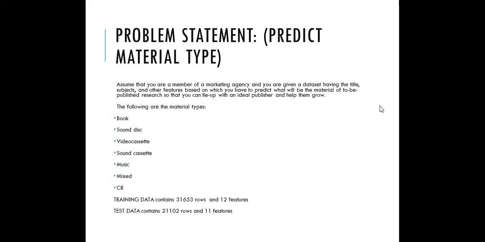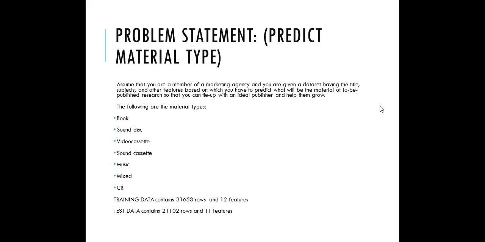So the first problem statement was we need to predict the material type. Assume that you are a member of marketing agency and you are given a dataset having the title, subjects, and other features based on which you have to predict the material type. So following are the material types: book, sound disk, video cassette, sound cassette, music, mixed, and CR.